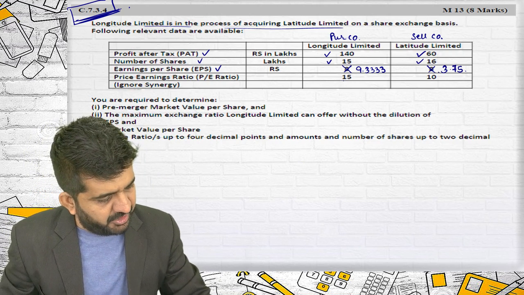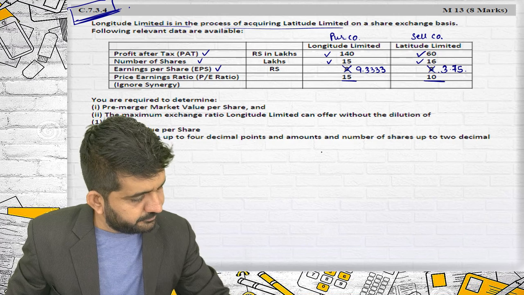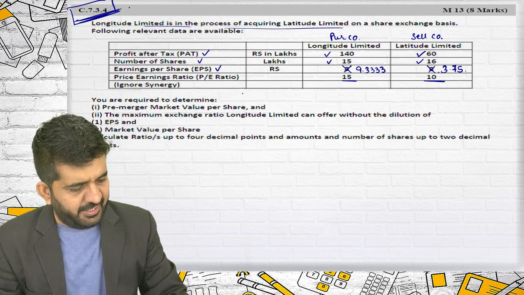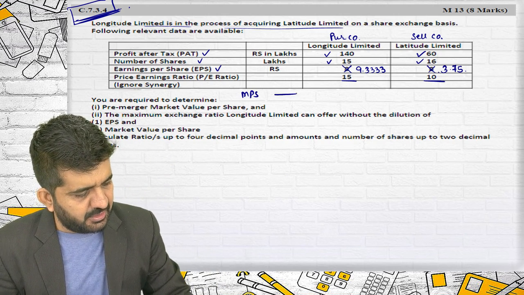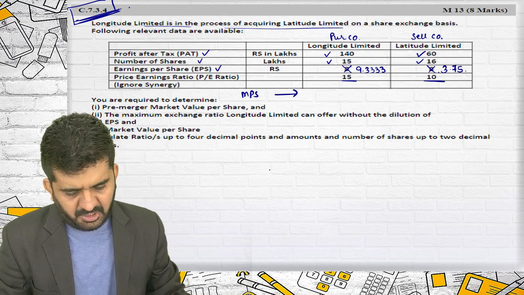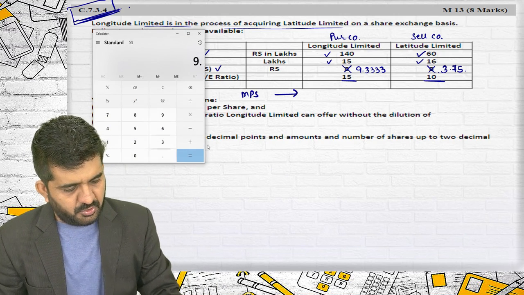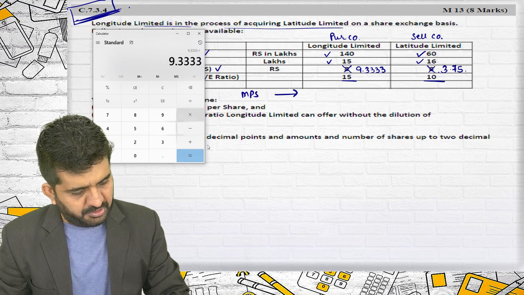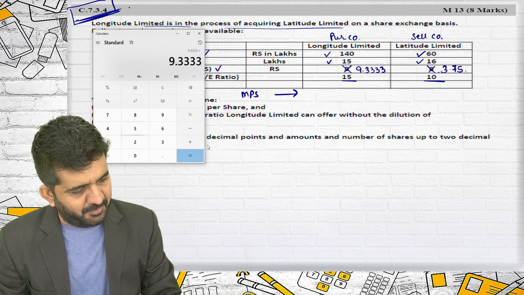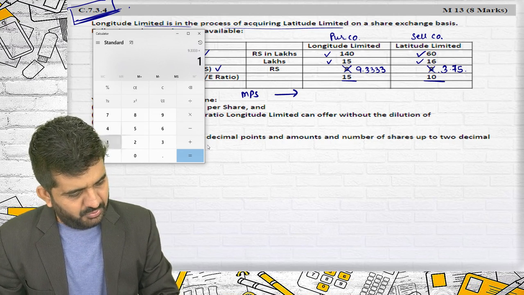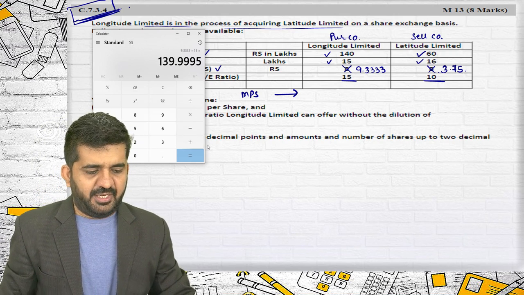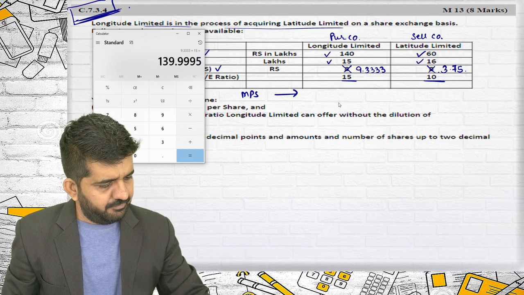PE ratio given is 15. And I know I can find out MPS. How can I find out MPS? EPS multiplied by PE ratio. So 9.3333 multiplied by 15 is 140.